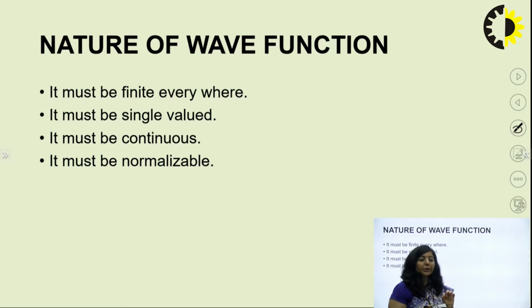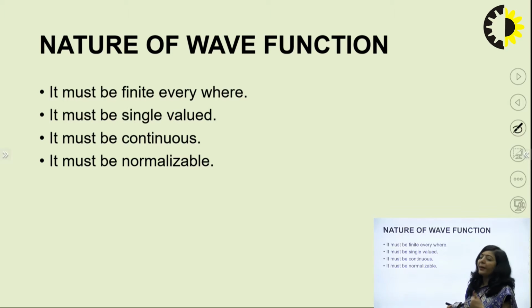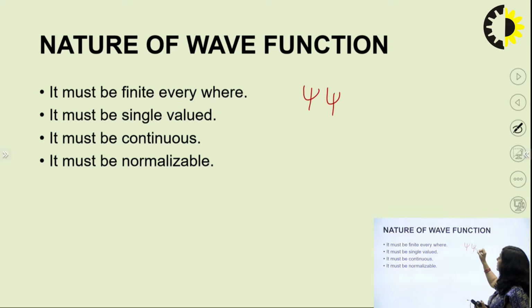The wave function, when multiplied with its complex conjugate, represents the probability density. So, that wave function must be finite, because if the wave function takes an infinite value, then the probability of finding the particle will also take an infinite value, which is not correct. So, the wave function must be finite everywhere.